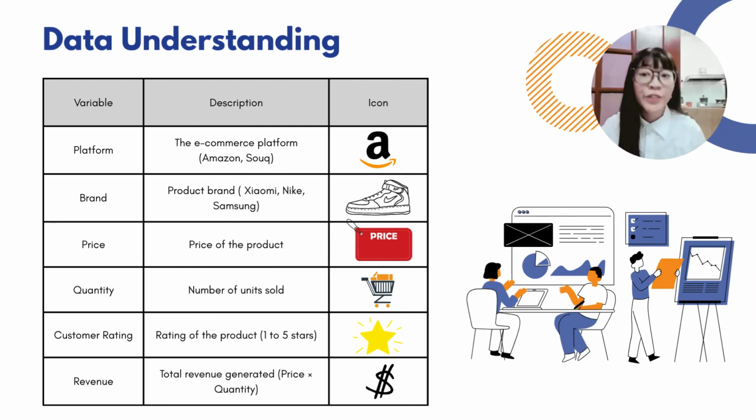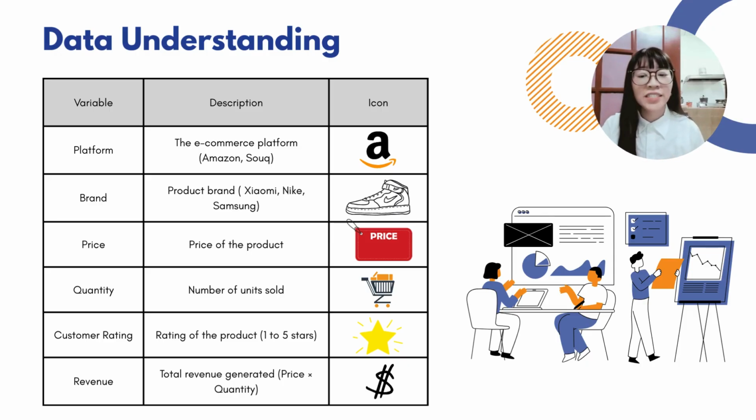Moving on to the data understanding, this slide will explain how the data is used in this project, its structure, and what each of the key variables represents. The first variable is the platform, which refers to the e-commerce marketplace where the transactions occur, such as Amazon. This variable allows comparison of performance across the different platforms. Next is the brand, which identifies the product manufacturer, for example Xiaomi, Nike, or Samsung. This helps analyze brand dominance and efficiency. The price represents the unit price of each product, while the quantity indicates the number of units sold per transaction. Together, these two variables are used to calculate the revenue.